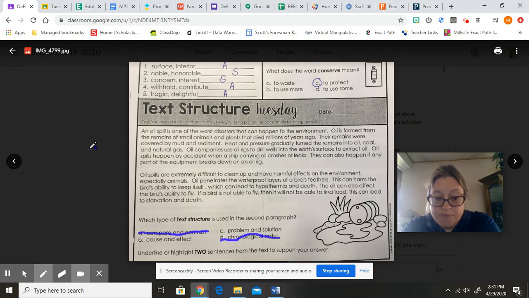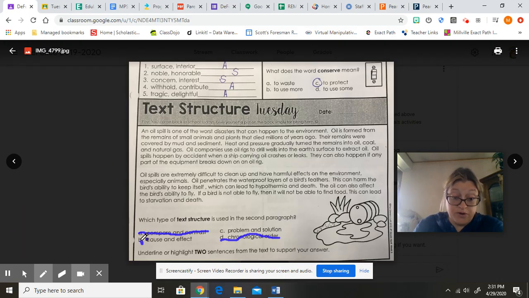So we can take it down to a 50-50 shot. Is that paragraph showing us a cause and effect, where a cause makes something happen, an effect, or is there a problem and a solution, where there's a problem that they have to come up with a solution for? Our best answer would be B, cause and effect.